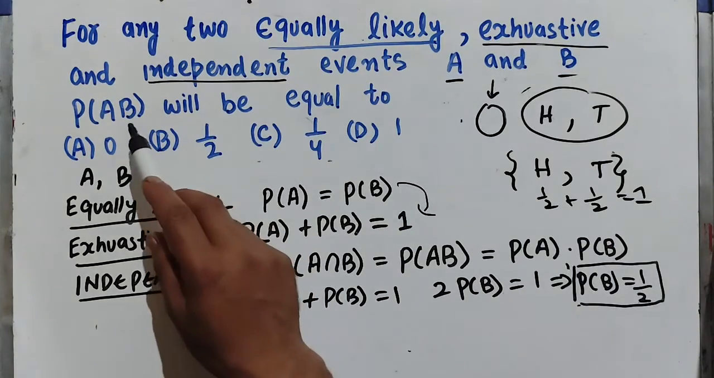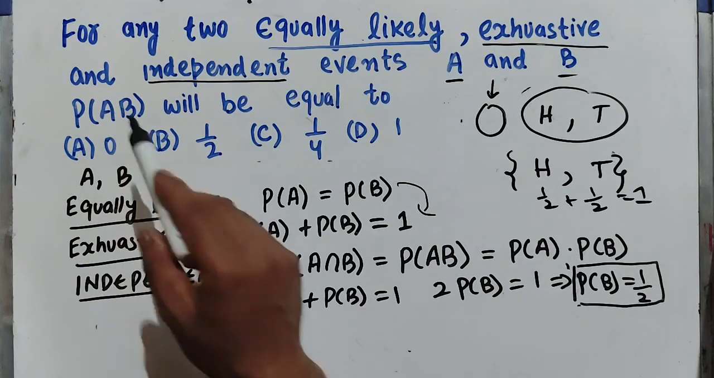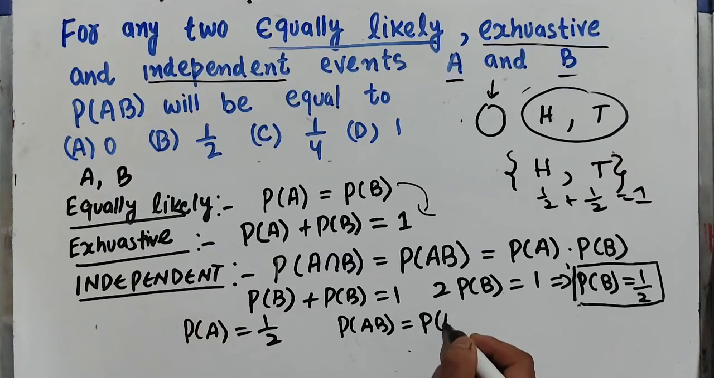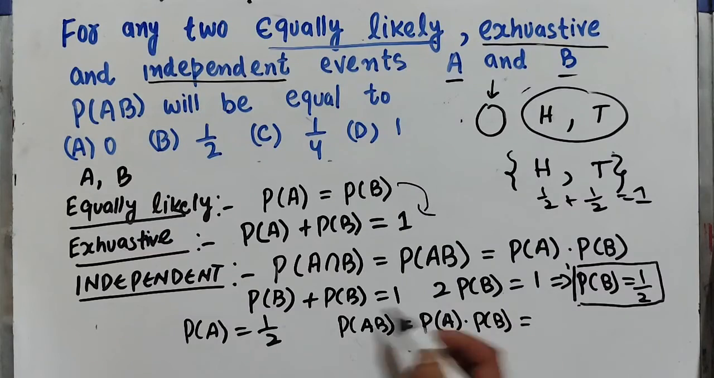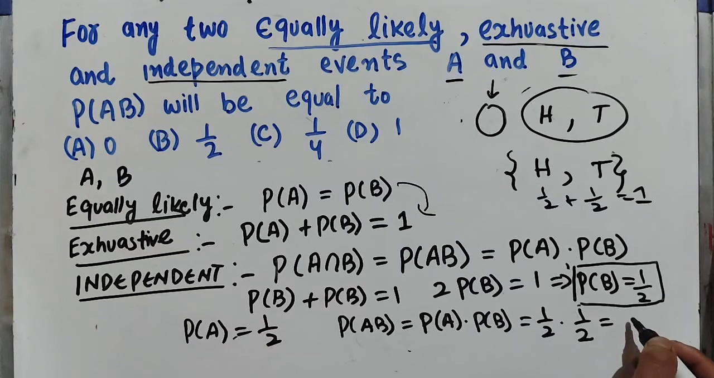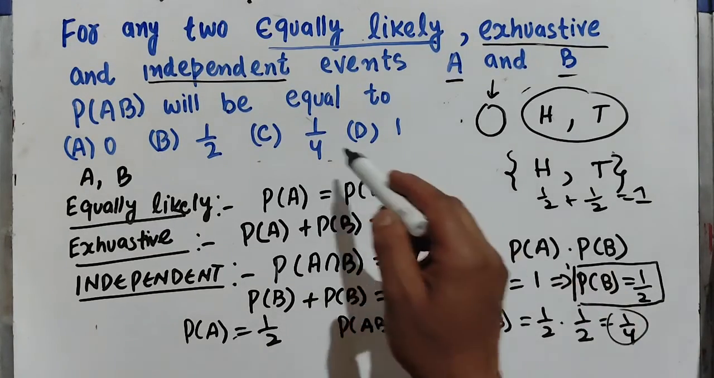Now the question asks what will be probability of AB. Probability of AB is equal to probability of A times probability of B, which is 1 upon 2 times 1 upon 2, which is equal to 1 upon 4. So the correct option should be option C.